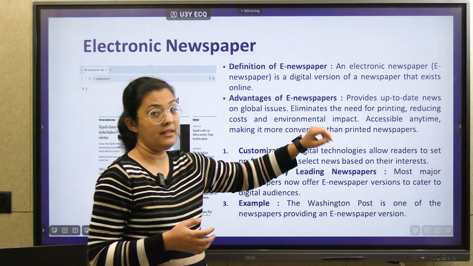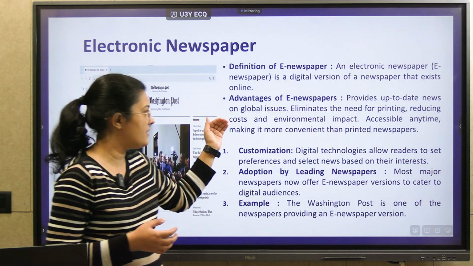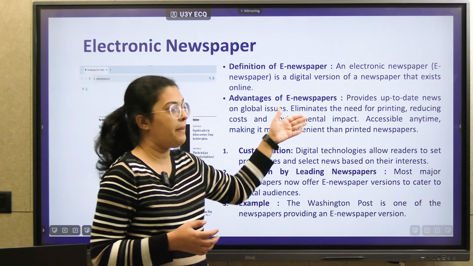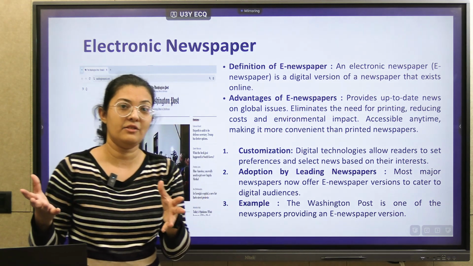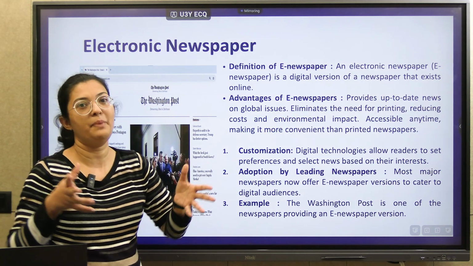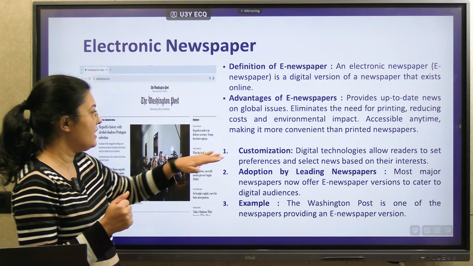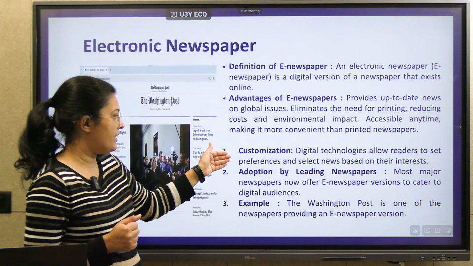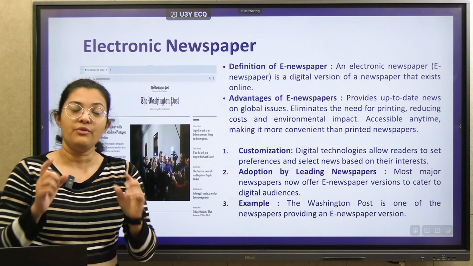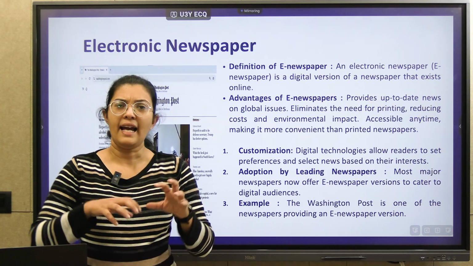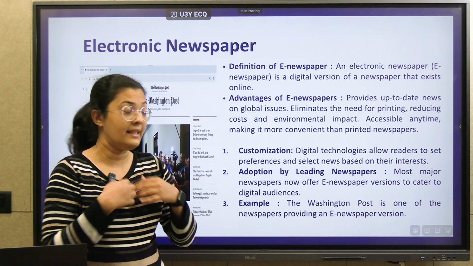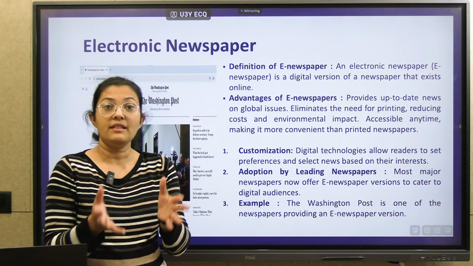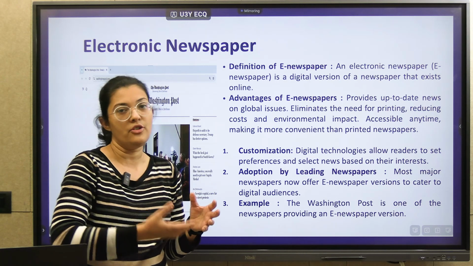It eliminates printing, reducing cost, and we don't impact the environment, because printing newspapers also requires lots of paper, right? Then it allows us customization. That means in a physical copy we need to read every type of news, but in this we can decide what is of our interest and only that news is shown to us.